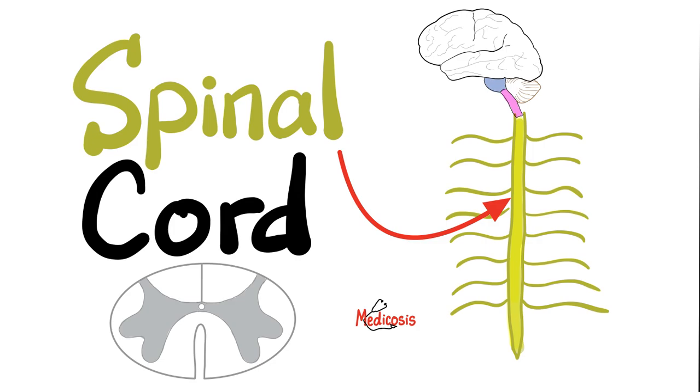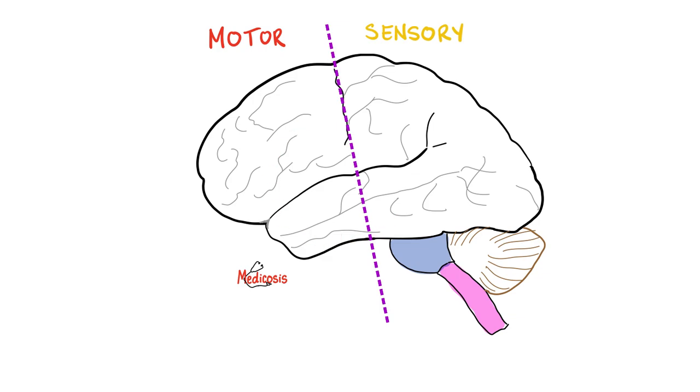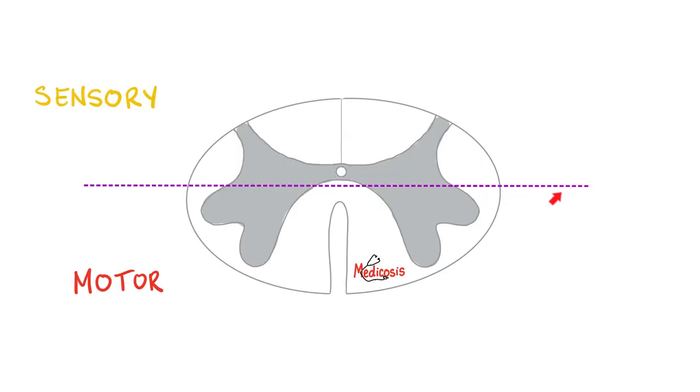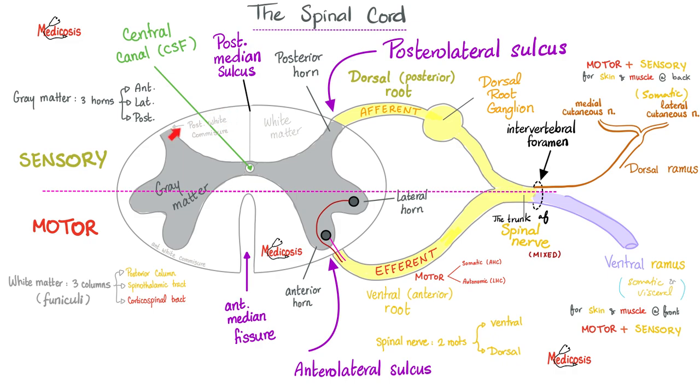Since polio affects the anterior horn cell of the spinal cord, let's talk about the spinal cord. Back to basics. This is your brain, which is part of the CNS. You need to draw your line in the sand, passing by the central sulcus. Anterior is mostly motor, posterior is mostly sensory. And you need to do the exact same thing in the spinal cord for embryological reasons, if nothing else. Anterior is mostly motor, posterior is mostly sensory. This is your spinal cord. This is the line in the sand. Anterior is motor, posterior is sensory. Motor is efferent, sensory is afferent. Then you have the spinal nerve, or the trunk of the spinal nerve, which is mixed. It has motor fibers and sensory fibers.